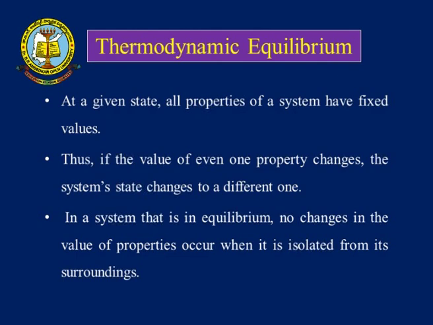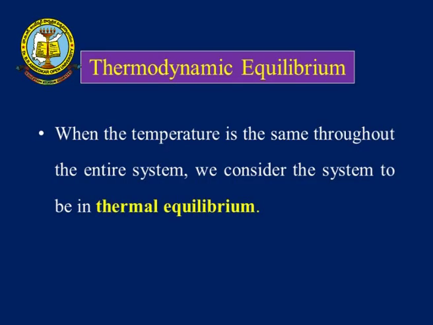In a system that is in equilibrium, no change in the value of properties occurs when it is isolated from the surroundings. When it is isolated from the surroundings, there will be no change in its property values. Then we call it to be in equilibrium. Suppose the temperature is the same throughout the entire system, then we consider the system to be in thermal equilibrium.